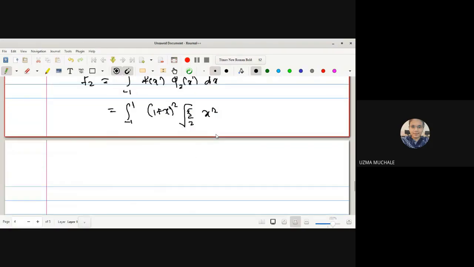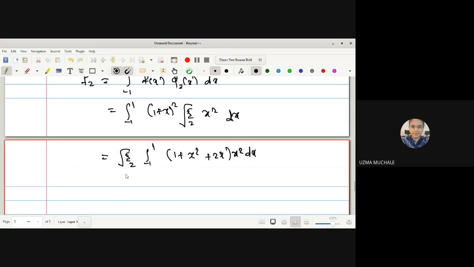Okay. Again we have to solve this integration. The simple integration we can solve: root 5 by 2, integration from minus 1 to 1. Again it is 1 plus x square plus 2x, into x square dx.